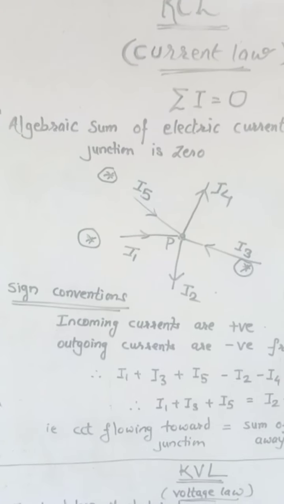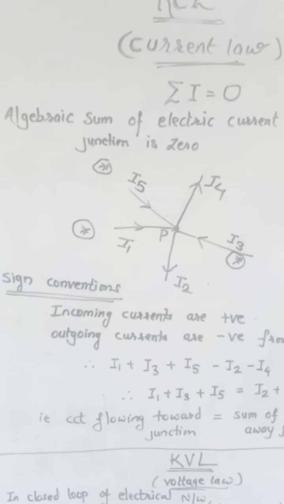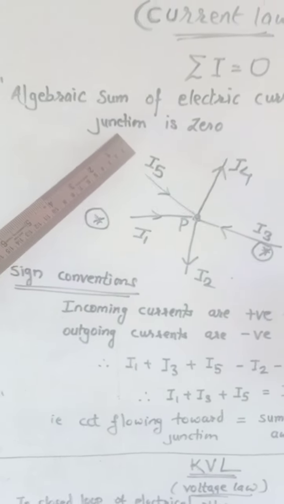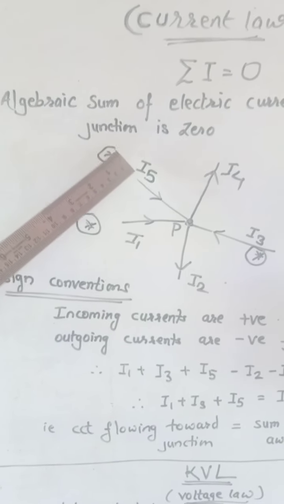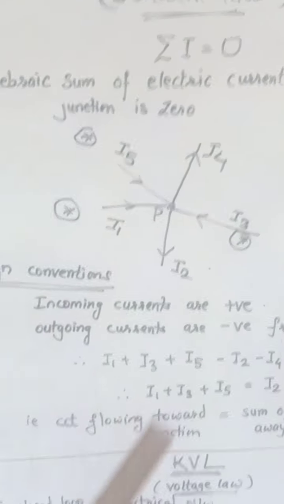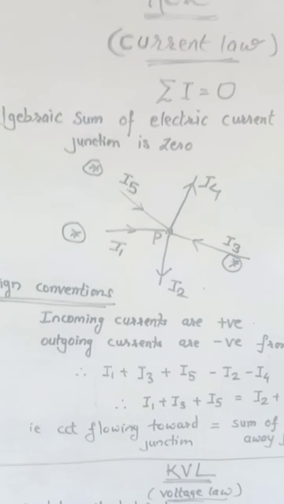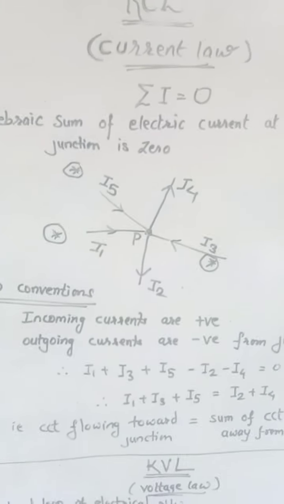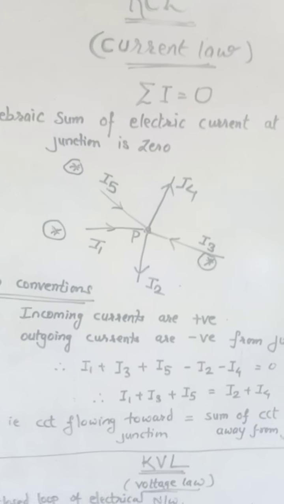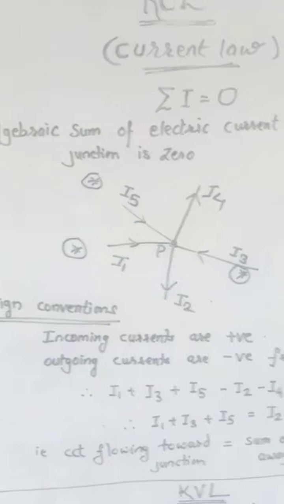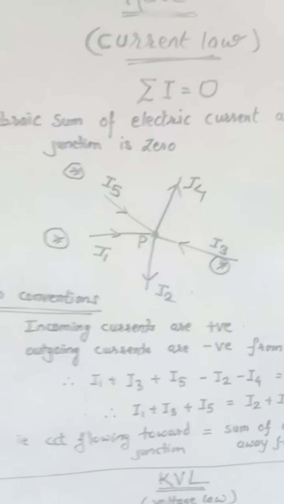Now there is a possibility that on these 5 roads, currents may be coming towards P and some may be leaving the point P. This means that at the end of the day you will find that at point P nobody is there in the choke.